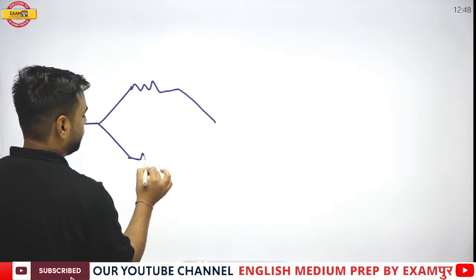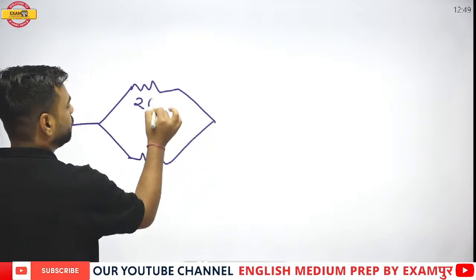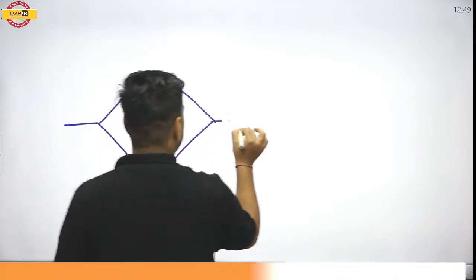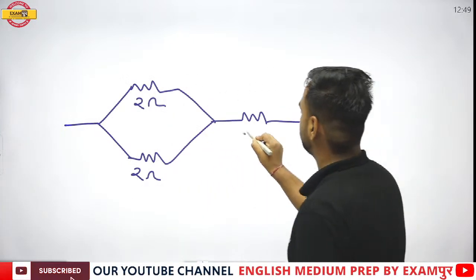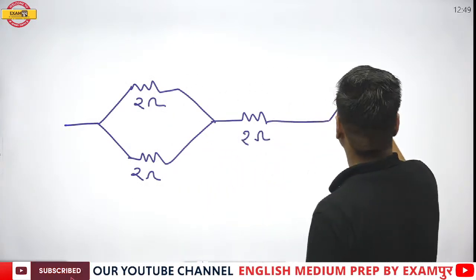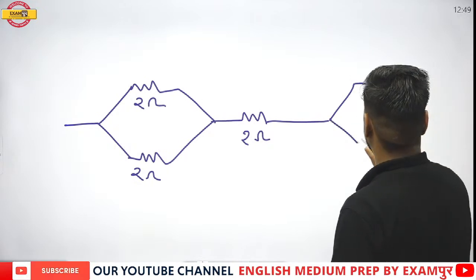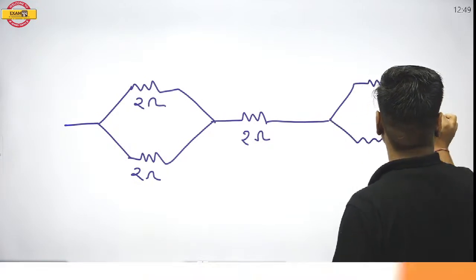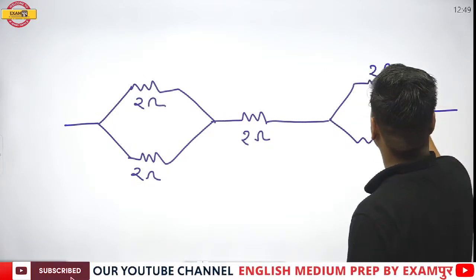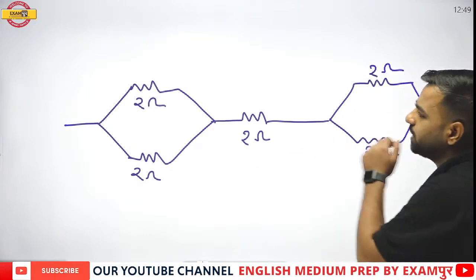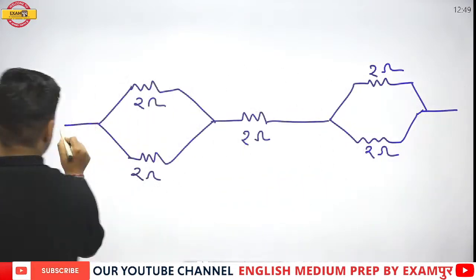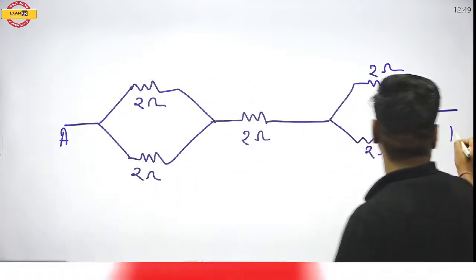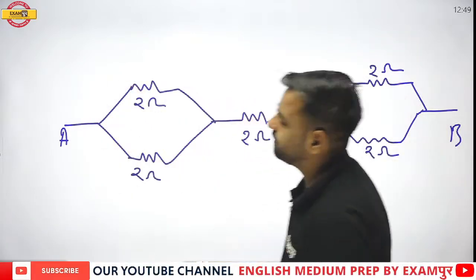Here we have this of 2 ohm, this is again of 2 ohm. Then we have one resistance, that is 2 ohm. Then we have again 2 ohm and 2 ohm. Now what is going to be the correct answer in this point? Now I want the resistance between A and B. That is, I want the overall resistance between A and B points.